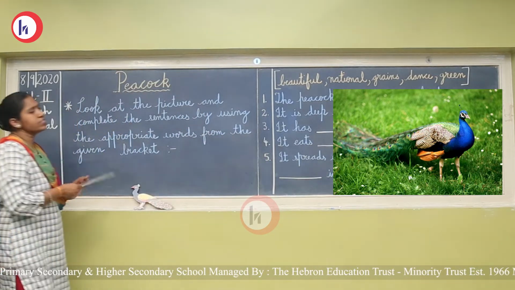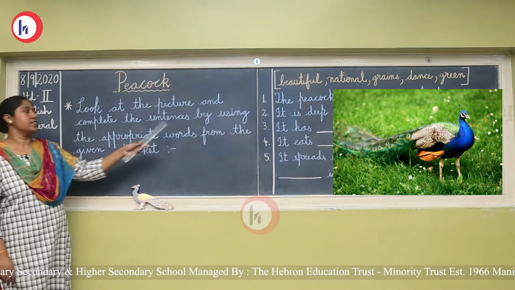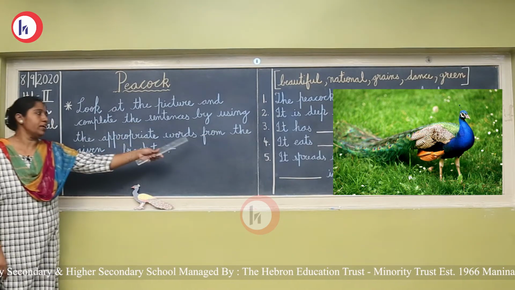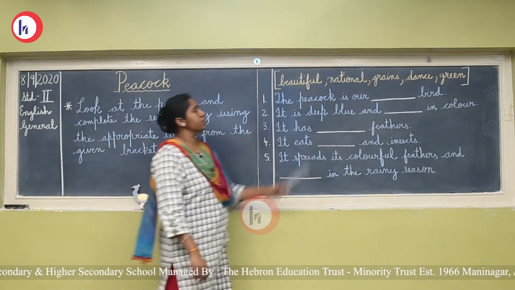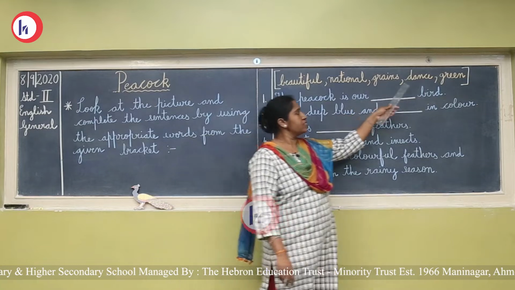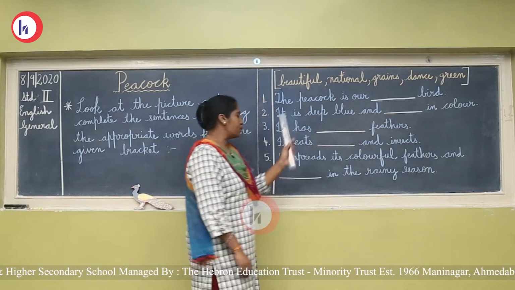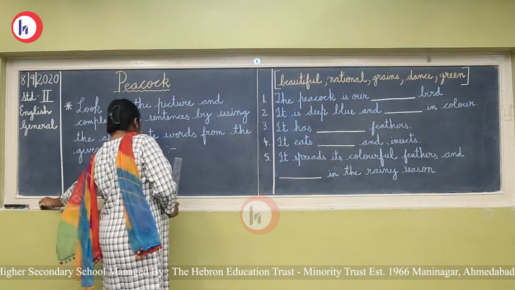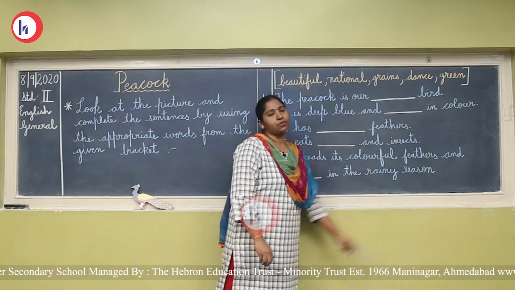Now children, what is the title? Look at the picture and complete the sentences by using the appropriate words from the given bracket. What are the words for us? The words are beautiful, national, grains, dance and green. Now the first blank. The peacock is our dash bird.